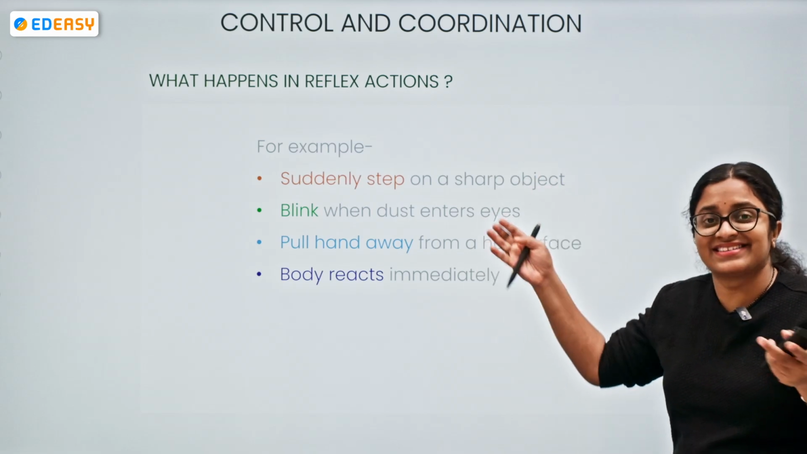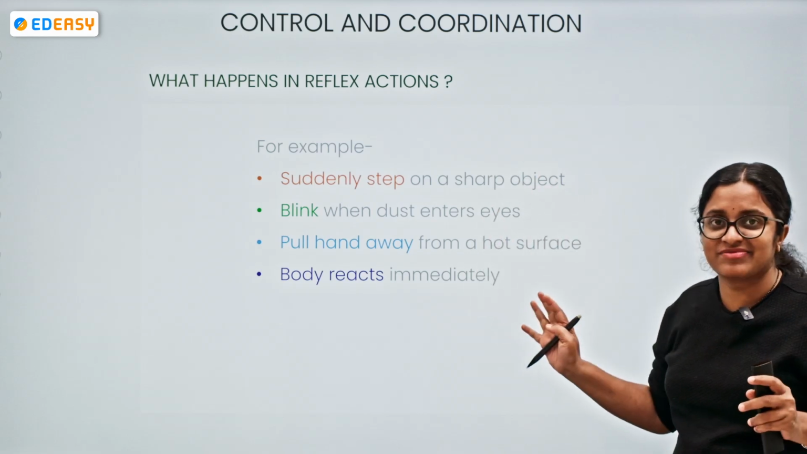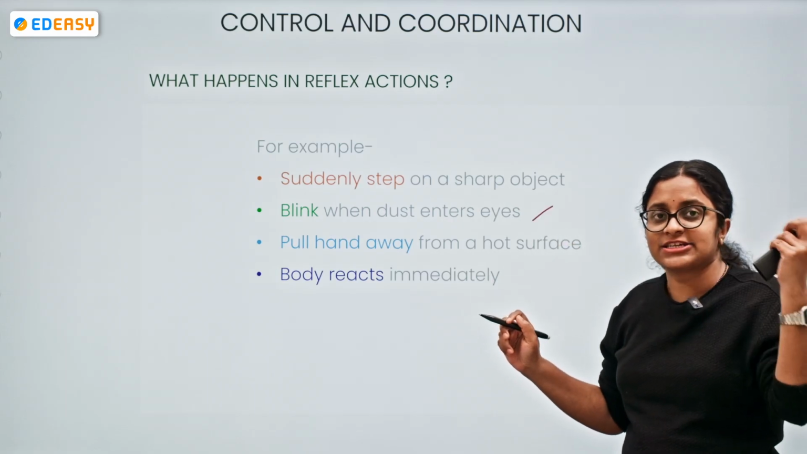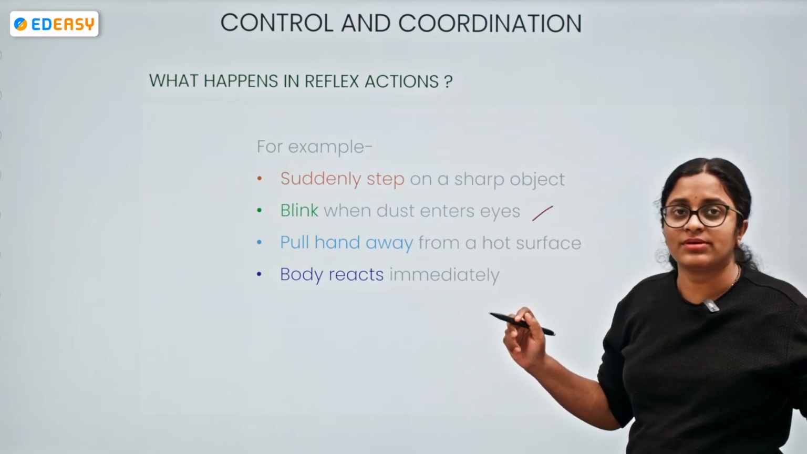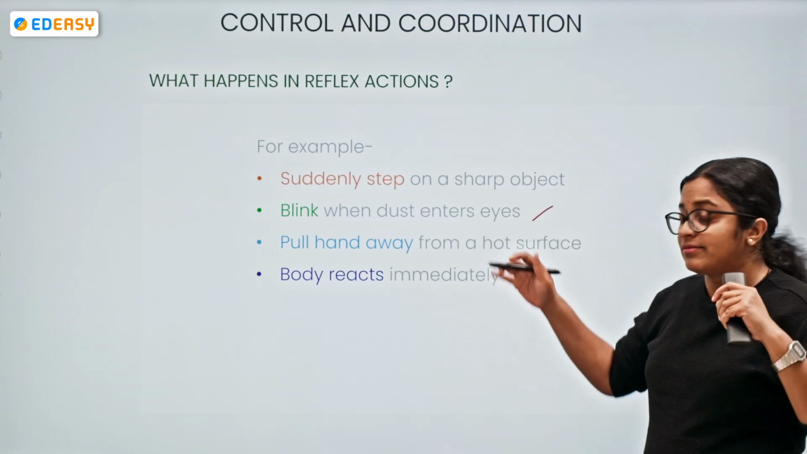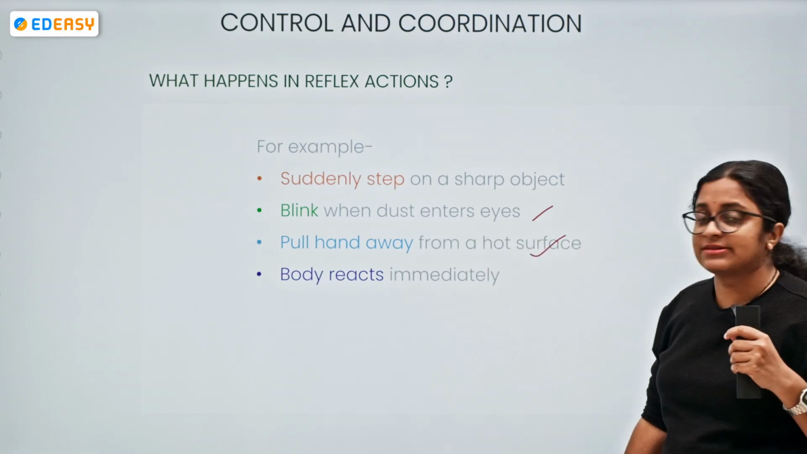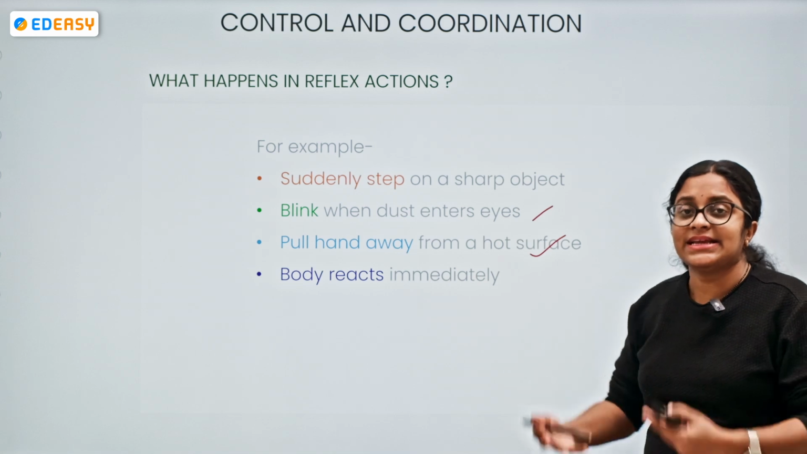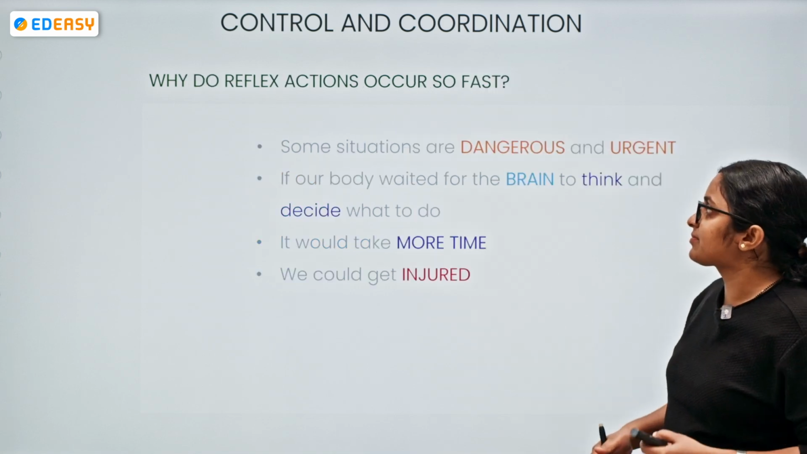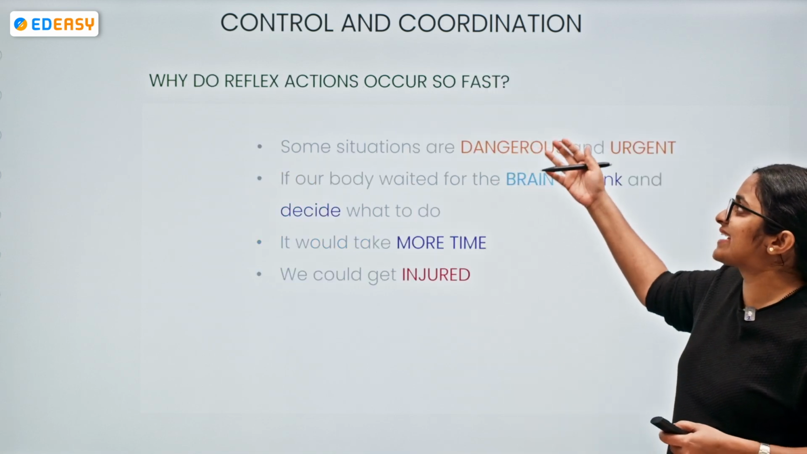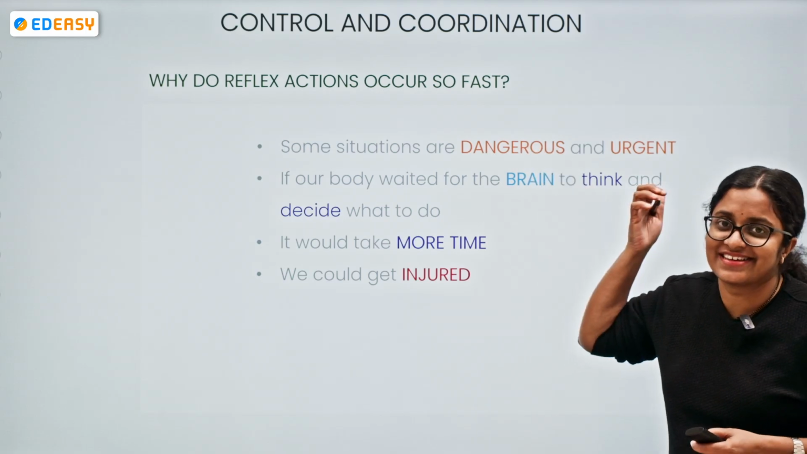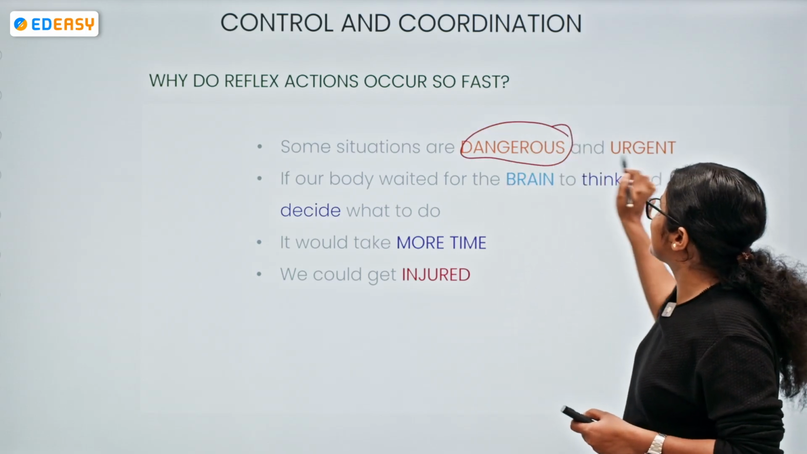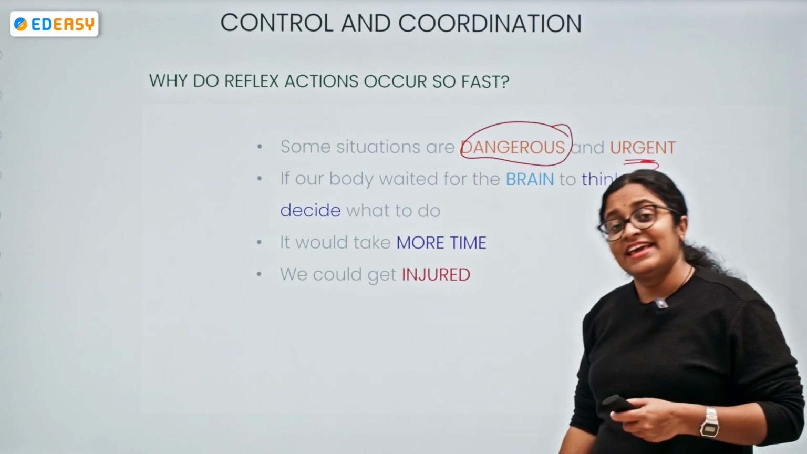Suddenly stepping on a sharp object, yes, the same example. Dust is entering your eyes, you blink. When sharp light is getting focused, you move away from that light. You are pulling your hand from a hot surface. So, in all the scenarios, your body is immediately responding. So, why do reflex actions occur so fast? The same thing that I have told now. Some situations are really very, very dangerous and very urgent.